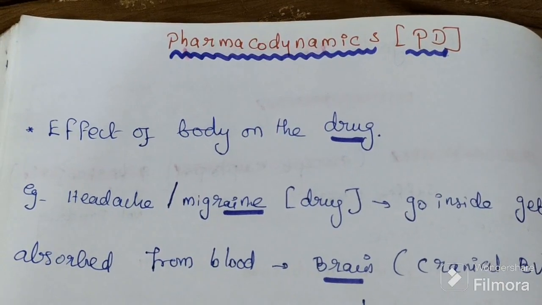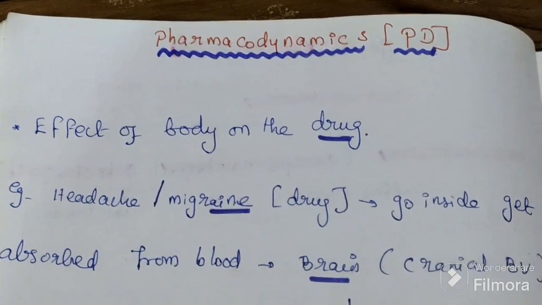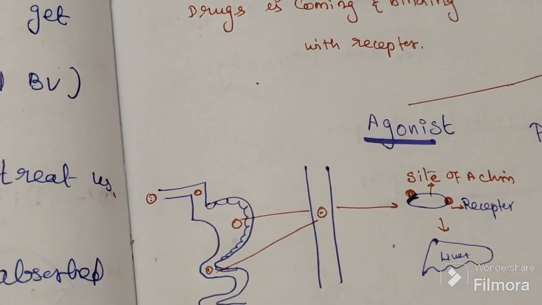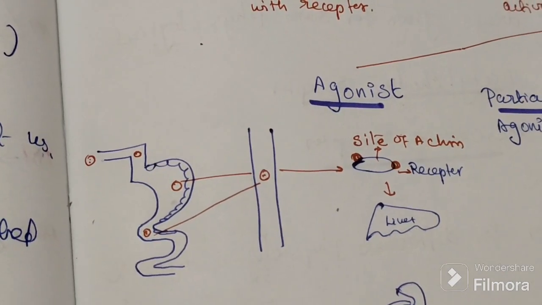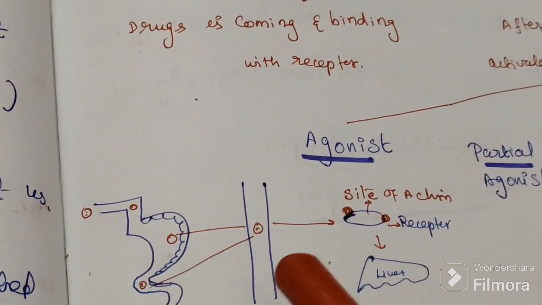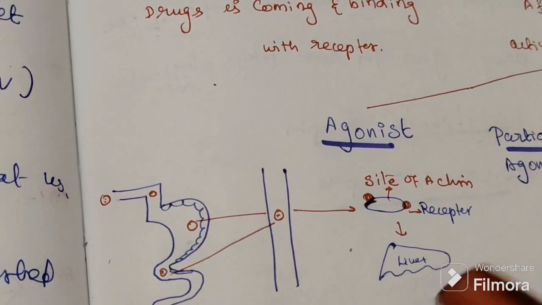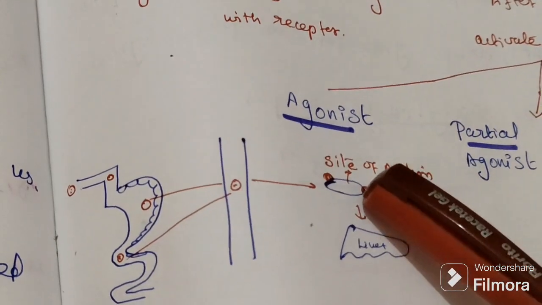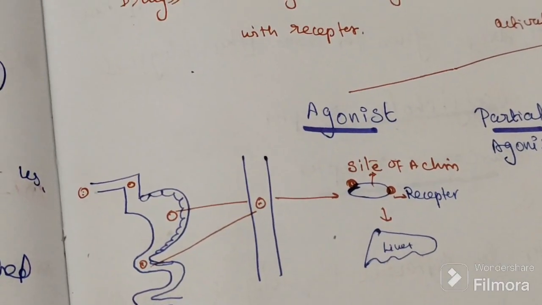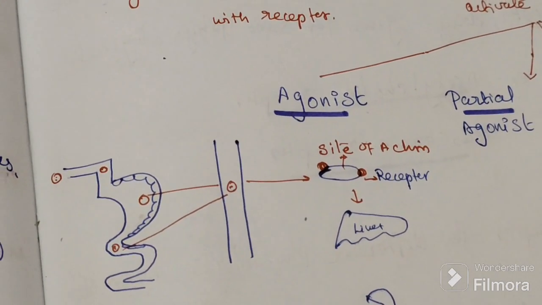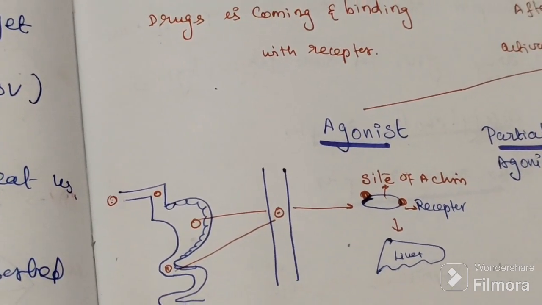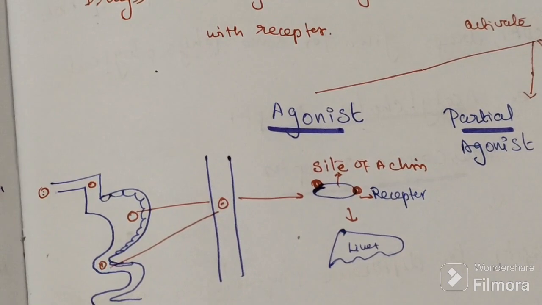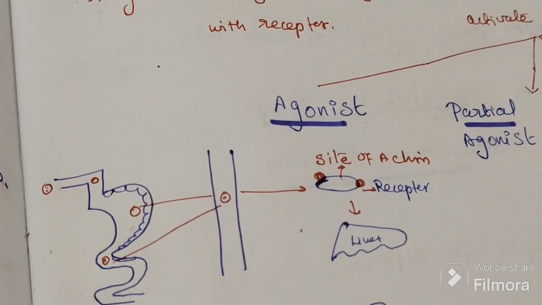The patient is taking the drug via the oral route. The drug goes inside, then gets absorbed and reaches the blood. Now the drug goes to the site of action, and there it shows its mechanism of action. After that it gets metabolized and excreted. That is pharmacokinetics.